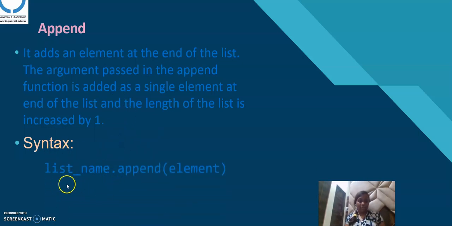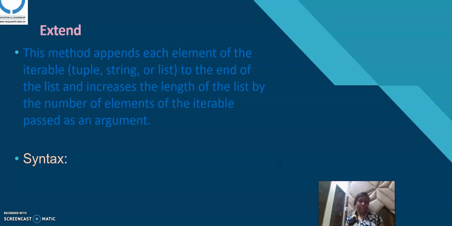Here is the syntax of append: list name dot append, and an element. Let's move on to extend. Extend is a method to append each element of an iterable. It is a method like append, but append does not take an iterable, whereas with extend we iterate over it and it increases the list by the size of the iterable. It's also used with tuple, string and list.